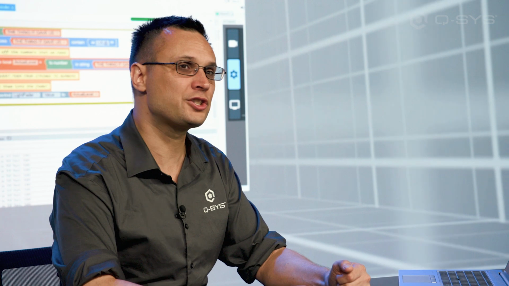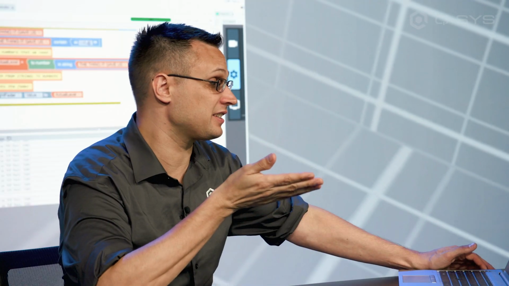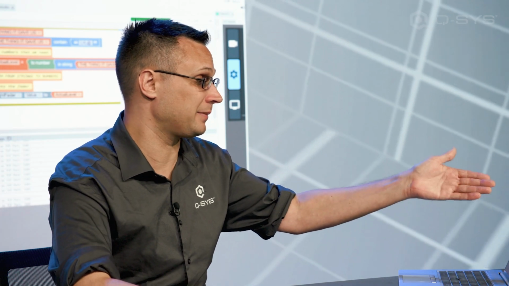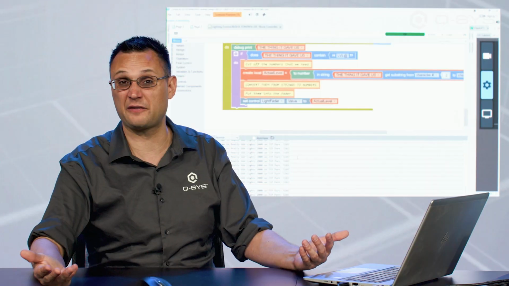Hey, Nate. Yeah. Do we need a debug print this thing? Why, Jeff? I think we do. It's not a bad idea. We're already debugging the level coming in, but it doesn't hurt to debug that we're updating our fader too.